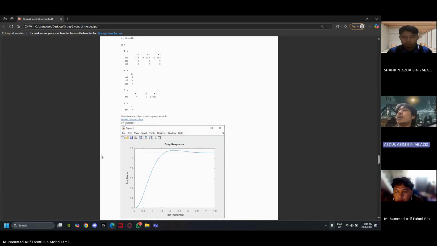This describes the system dynamics, the input and output relationship. When we run step Q, we get the same response as with step Z. So that's all for question number 5.